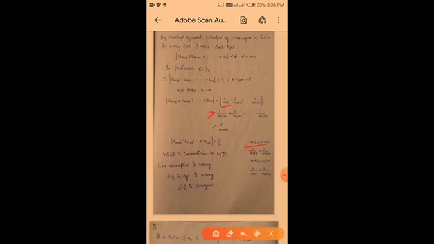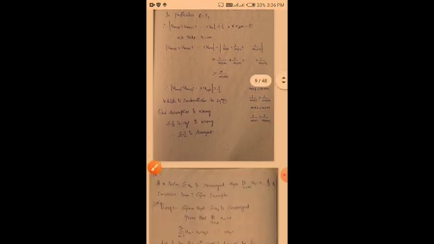So we have to divide with 1 on both sides. So 1 by m plus 1 is greater than 1 by m plus m. Similarly we have to do this. Okay, so remember summation 1 by n is divergent.